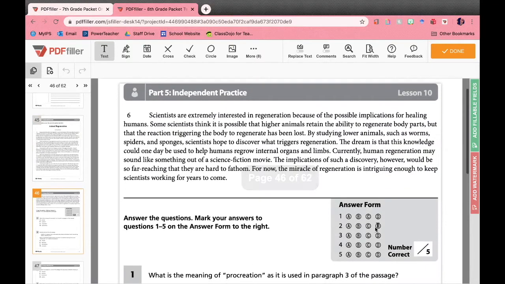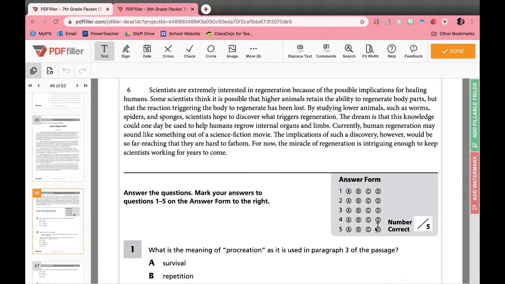Scientists are extremely interested in regeneration because of the possible implications for healing humans. Some scientists think it is possible that higher animals retain the ability to regenerate body parts, but that the reaction triggering the body to regenerate has been lost. By studying lower animals such as worms, spiders, and sponges, scientists hope to discover what triggers regeneration. The dream is that this knowledge could one day be used to help humans regrow internal organs and limbs.